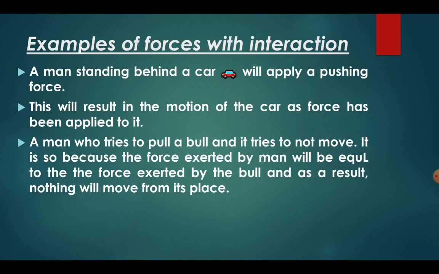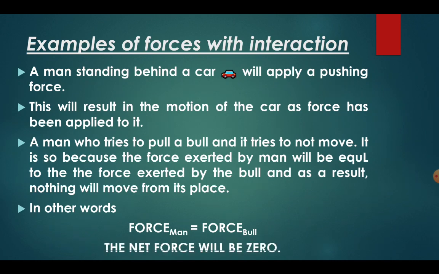And a man tries to pull a bull and it tries not to move. Over here, the force exerted by the man will be equal and opposite to the force exerted by the bull, and as a result no motion will take place because the pushing and pulling forces will be equal. In other words, if you need to write the formula, you can write force exerted by man equals force exerted by bull, and here the net force will be 0.